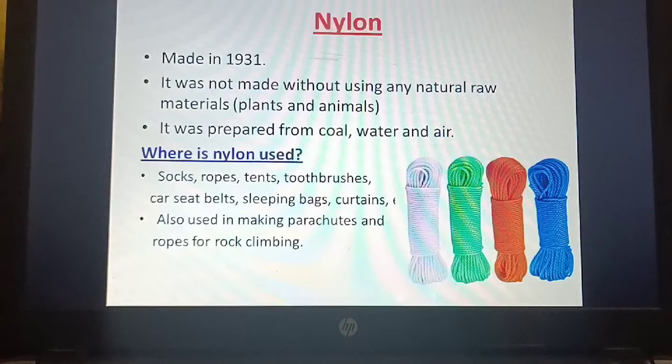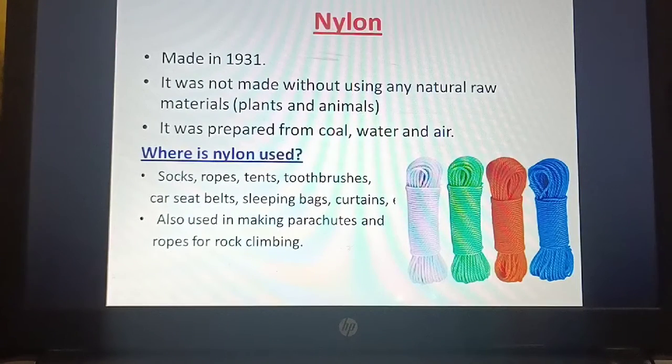Because it is not made from plants and animals. Though you may be thinking coal, water and air are found in nature, they are natural, but they are not obtained from plants and animals. That's why nylon is called a completely synthetic fiber.